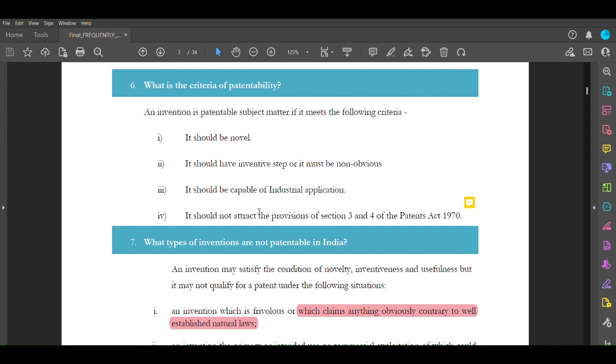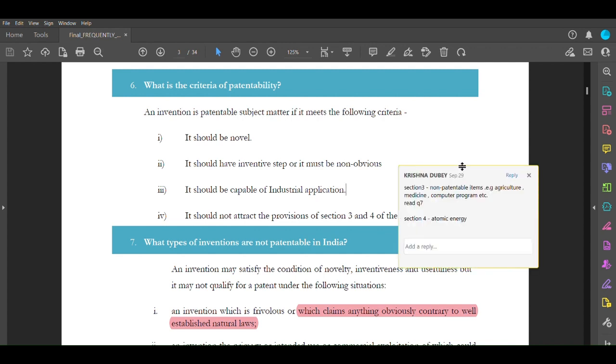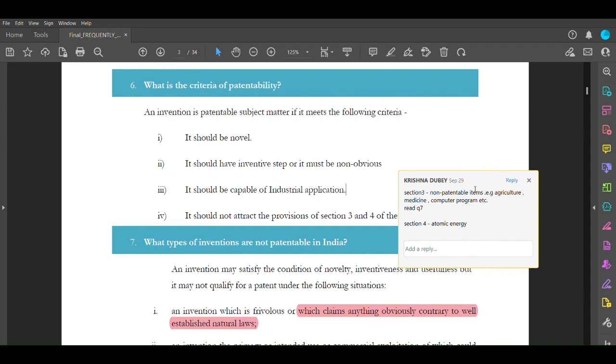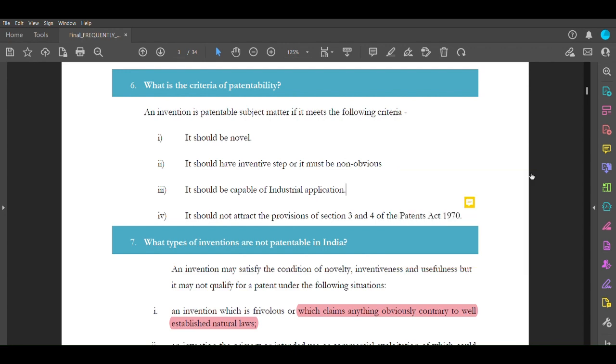And it should not attack the provision of section 3 and 4 of Patent Act 1970. So these sections 3 and 4 are coming everywhere, so you must be aware of what sections 3 and 4 are clearly. For that I have added this comment. Section 3 is non-patentable items, that is agriculture, medicine, computer program, as I told earlier. And for question 7, the below question is on that. And section 4 is atomic energy.